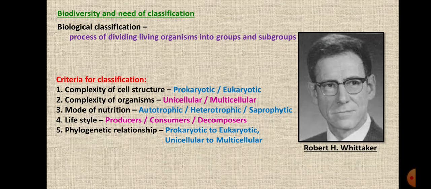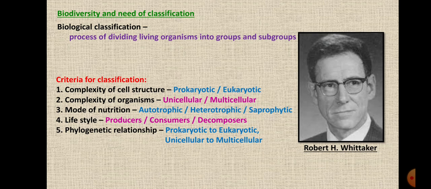Fourth one, lifestyle, whether they are producers, that is they can produce their own food, consumers, they get the food from other animals, or decomposers, whether they decompose the complex dead bodies of the animals into simple substances so that they can again mix in the soil.